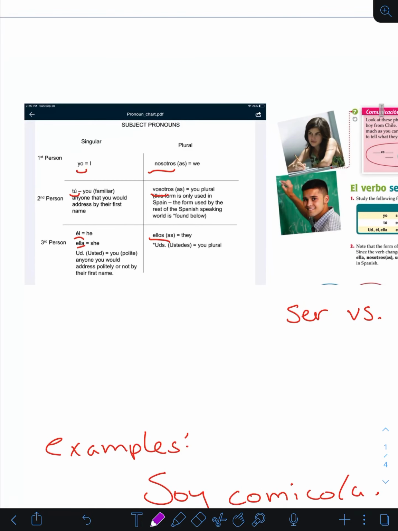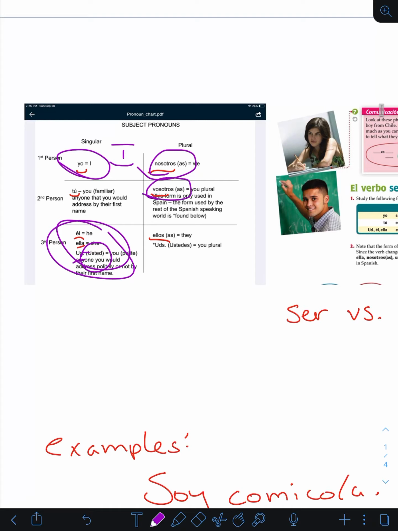Alright, moving on. If you had me in middle school Spanish, you know that we use this form all the time. El, ella, usted would also mean he, she, or you, which is more formal. Okay? So usted is you, but more formal. Tú is you, but less formal, so like with a friend. And then yo is I, right? Nosotros or nosotras is we. Vosotros, vosotras is you.